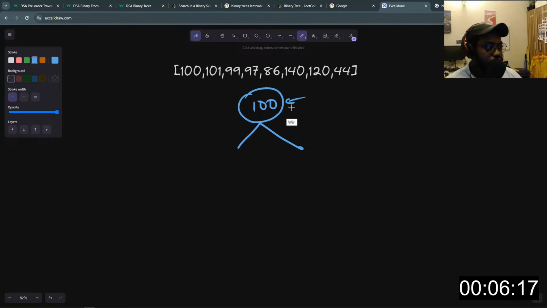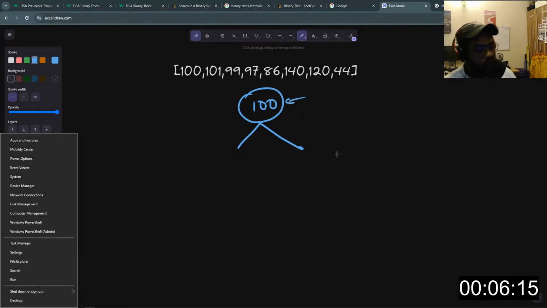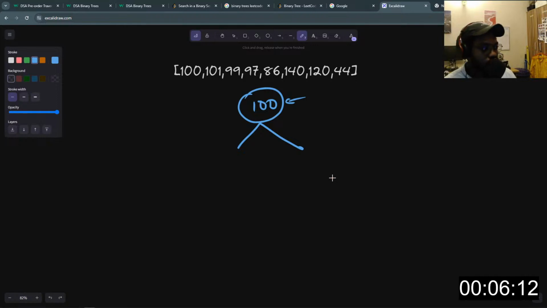So here's our root node, right? Now we want to insert 101, which is the next value here. So 101 will go on the right hand side because 101 is superior to 100, right? It goes on the right.